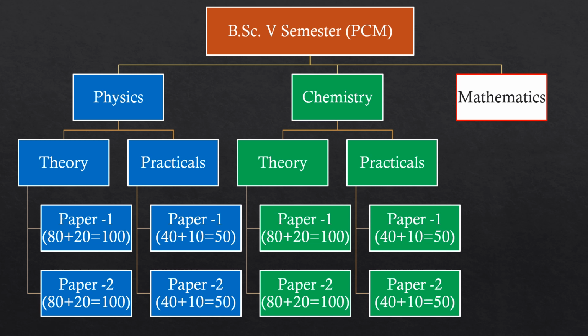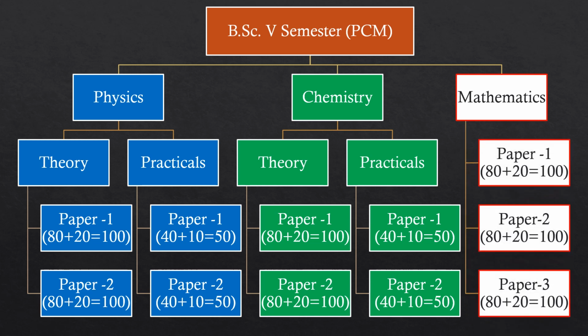In mathematics, we have only theory papers and 3 papers, paper 1, paper 2, paper 3, 100 marks each. Out of 100, 20 marks for internal assessment and 80 marks for term end examination.